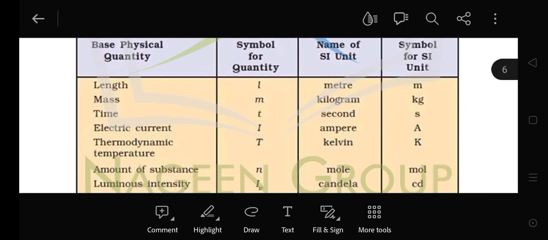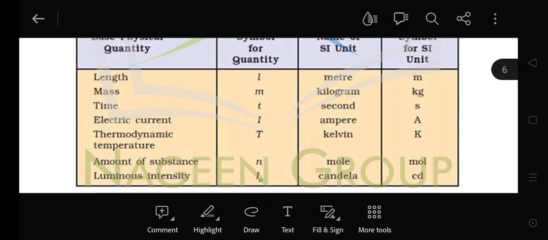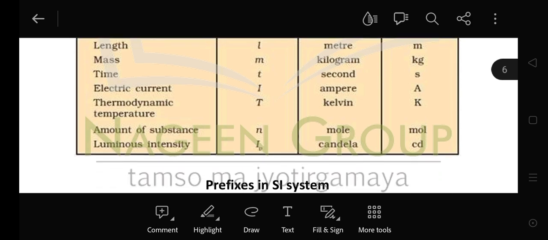Now this conference decided that there are 7 fundamental scientific quantities. Now these scientific quantities are length, that is represented by L, unit is meter, mass kg, time second, current ampere, temperature Kelvin, amount of substance mole, and luminous intensity candela. So these are the 7 basic SI units.